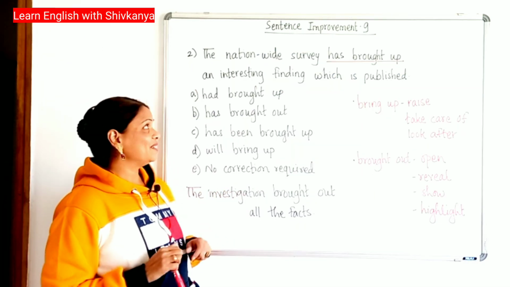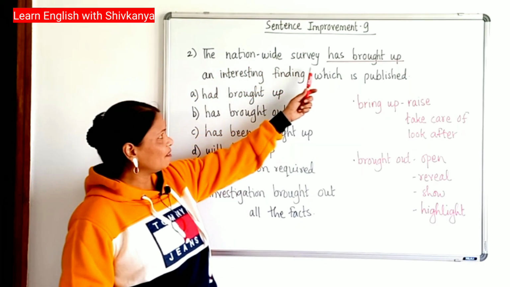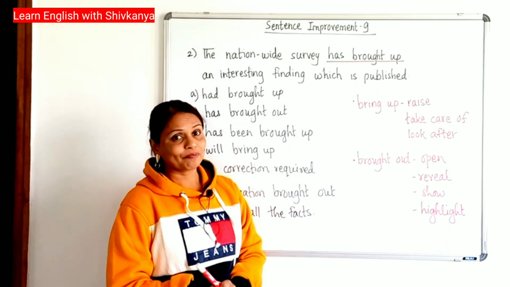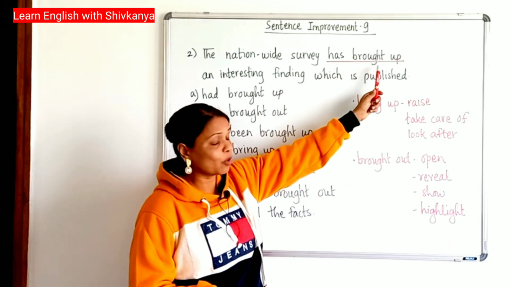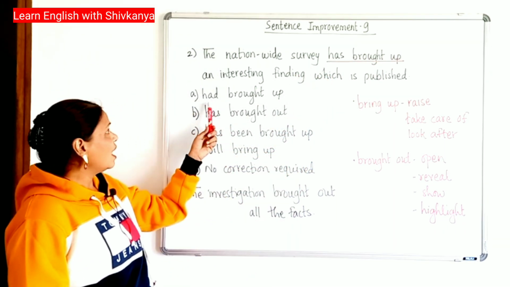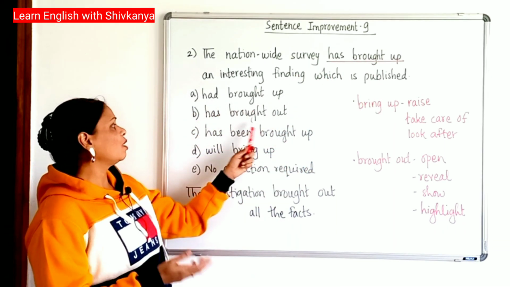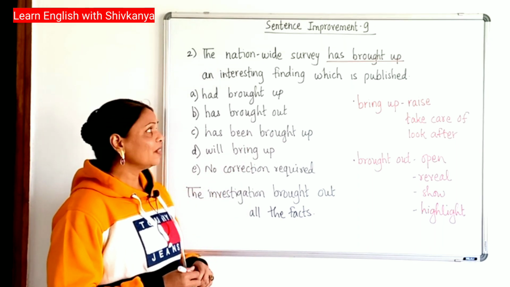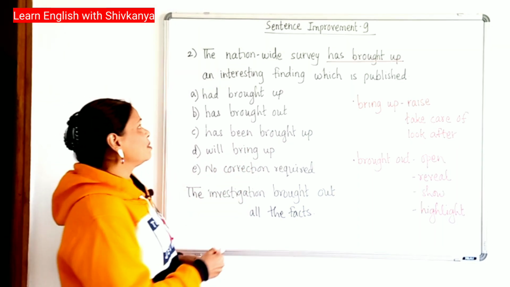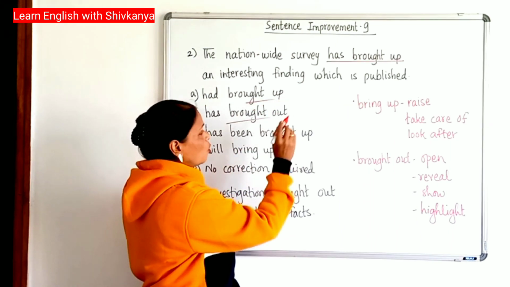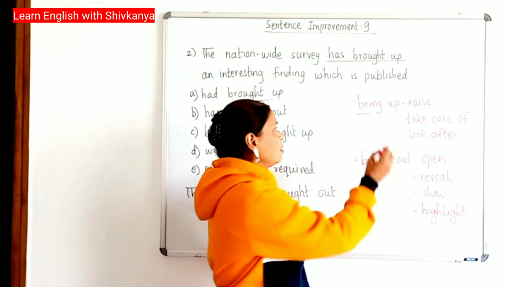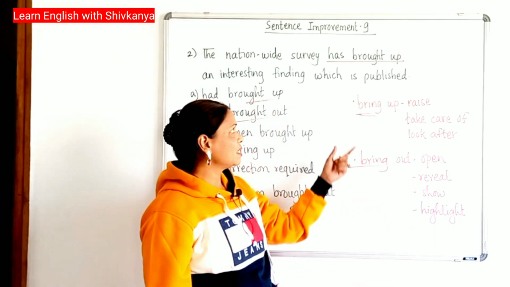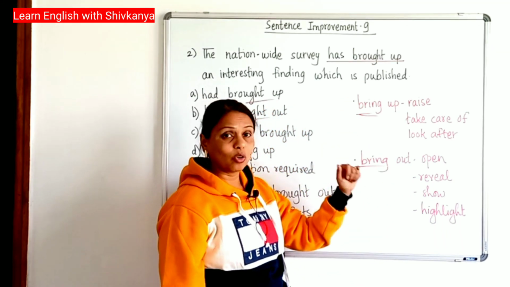The second sentence. A nationwide survey has brought up an interesting finding which is published. The wrong phrase is "has brought up", and the options: had brought up, has brought out, has been brought up, will bring up, no correction required. We need to understand the difference between brought up and brought out. The original phrases are bring up, bring out. The past tense or the past participles are brought up and brought out.